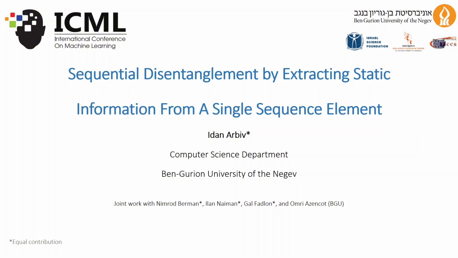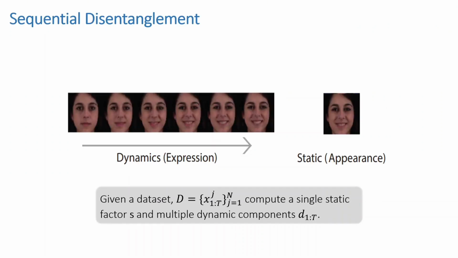Today, I will discuss a novel approach to unsupervised sequential disentanglement, which addresses some of the key challenges faced by the current methods in this field. Representation learning is a core task in deep learning, and sequence disentanglement is a key aspect of this process. Unsupervised sequential disentanglement seeks to decompose input data into latent factors of variation, distinguishing between static, the time invariant, and the dynamic, the time varying components. For instance, the expression of the character can be viewed as a time variant feature, while the appearance of the character is considered a time invariant feature.